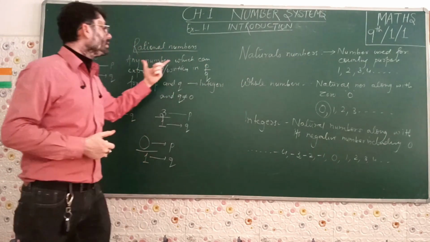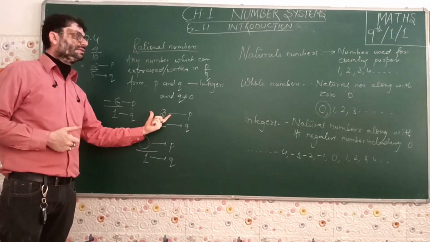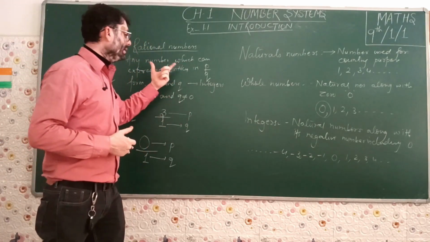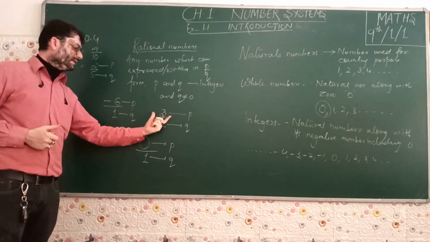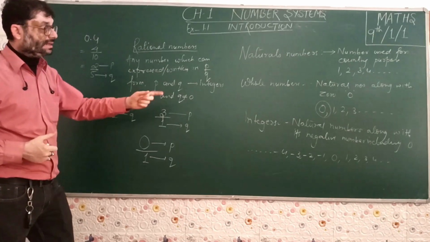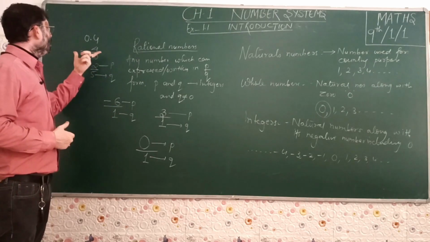All whole numbers are also rational numbers. We have checked for 0 also and a digit for the whole number also. All the integers are rational numbers. We have checked. We have taken a negative integer, a positive integer and 0. All could have been written in P by Q form. So we can say all integers are rational numbers.